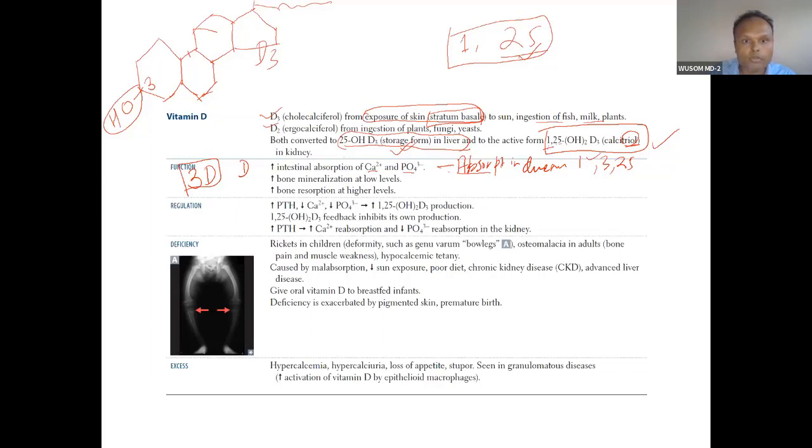Then in the kidney renal tubule, in the DCT, it causes reabsorption. That is the second D. And the third D is demineralization, bone resorption. The immediate action is bone resorption. This is very important.